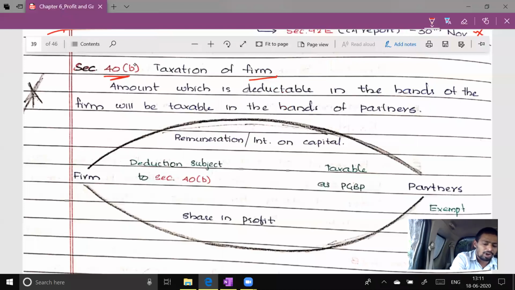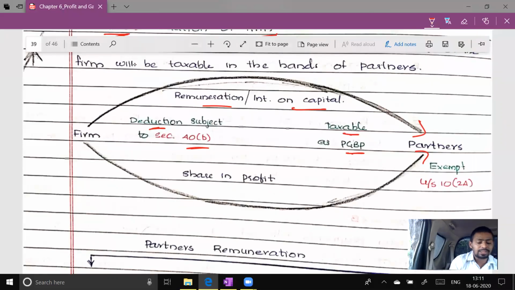Please understand what all firm is giving to partner. A firm is giving remuneration or interest on capital. This is an expense to the firm. Therefore, it should be allowed as a deduction, but subject to section 40B. And because it is allowed as a deduction to the firm, subject to section 40B, it will be taxable in the hands of partner.